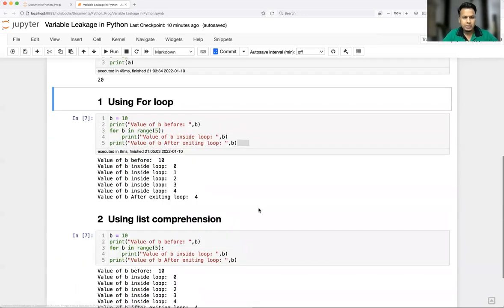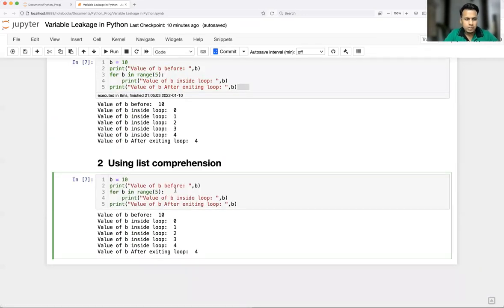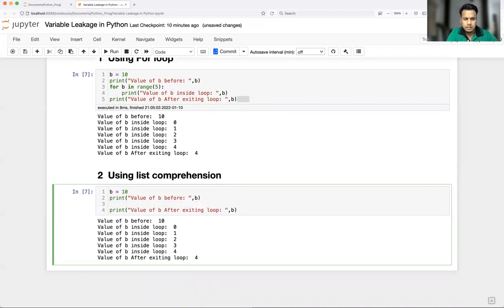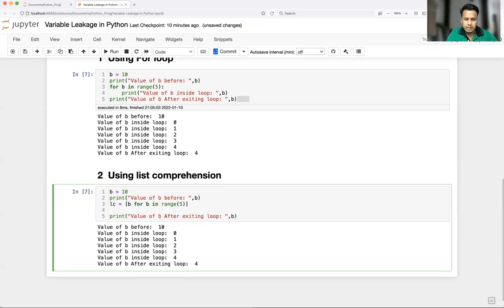Sometimes this will be asked in the interview also. In list comprehension, I'm just going to use LC, that is nothing but list comprehension, and here I'm going to generate a list. I'm going to use b for b in range, exactly the same range, 5. And after that, I'm going to print LC.